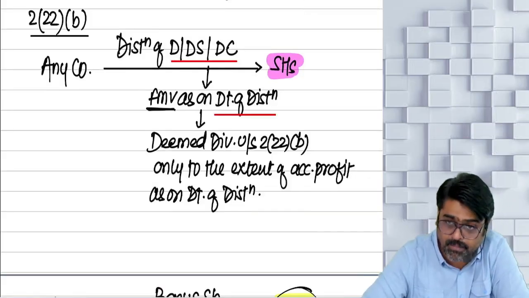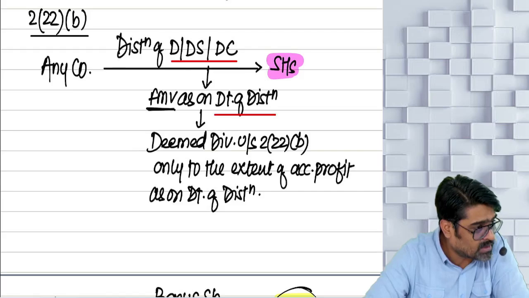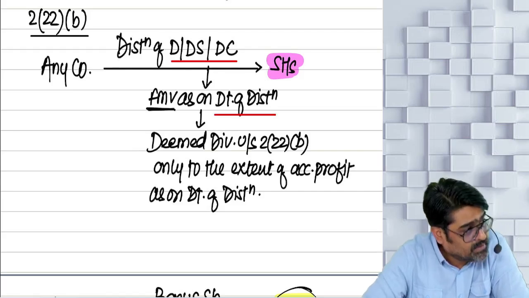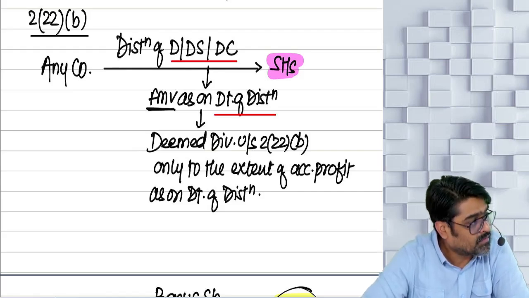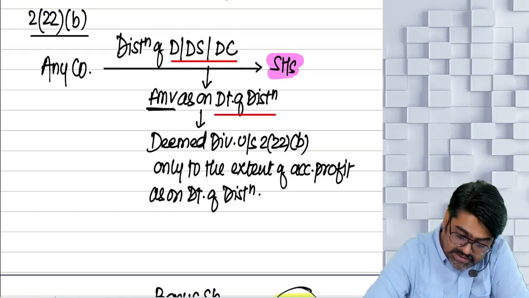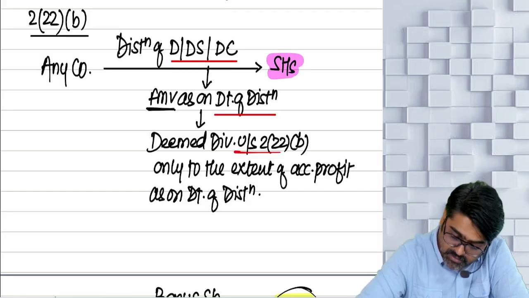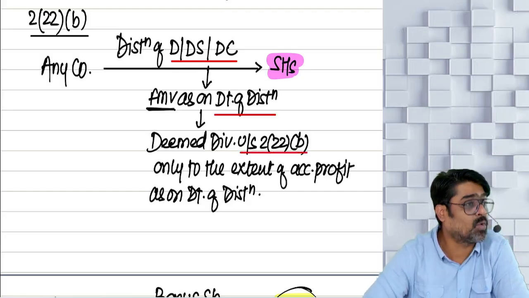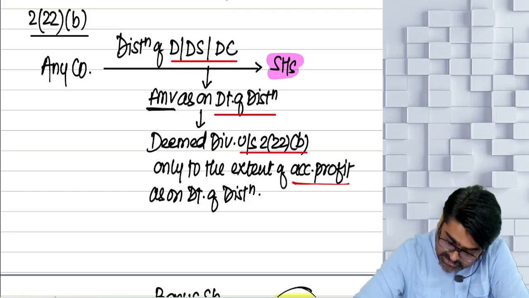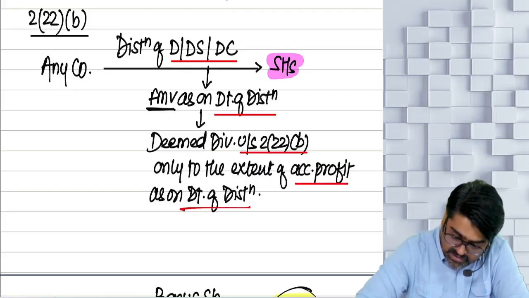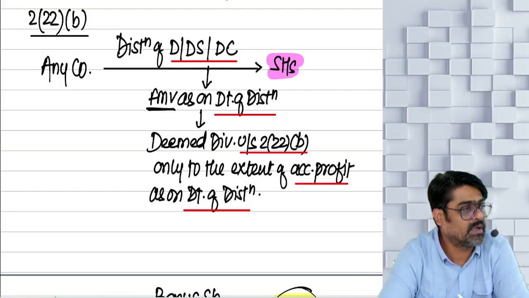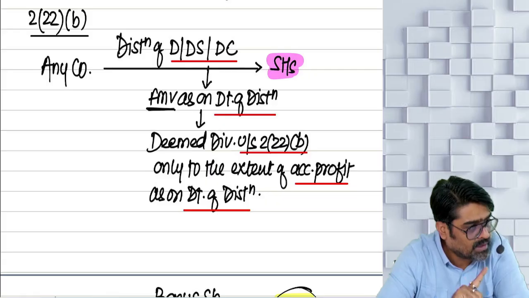Debenture stock, deposit certificate. The fair market value of these debenture stock or deposit certificate as on the date of distribution will also be deemed as dividend under 222B, but only to the extent of accumulated profits as on the date of distribution. Did you understand clause A and clause B?